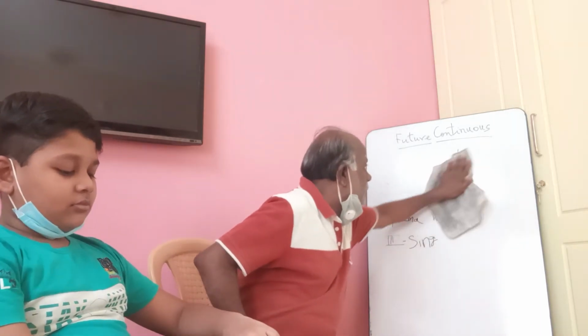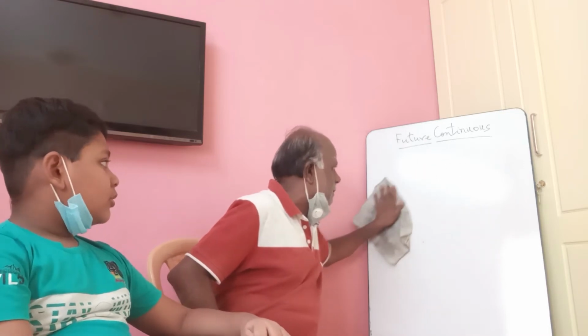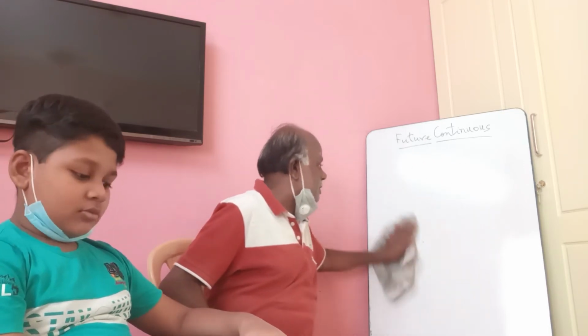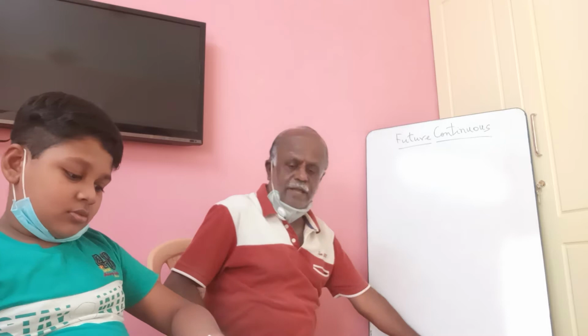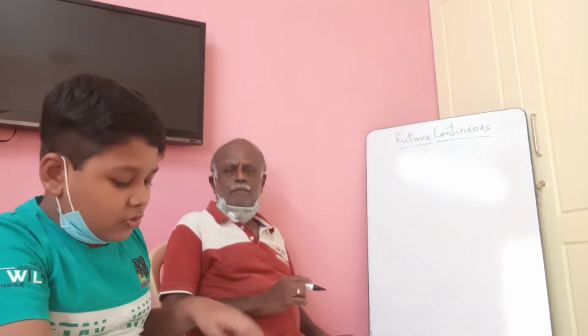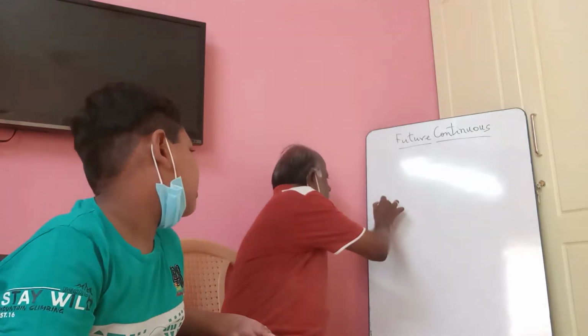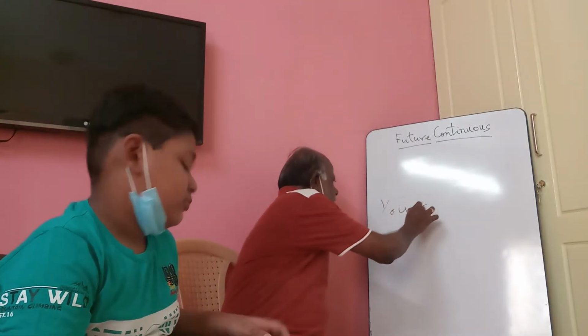Now, yesterday you wrote some exercises. You remember? Take those exercises and give me one or two sentences. You are singing.